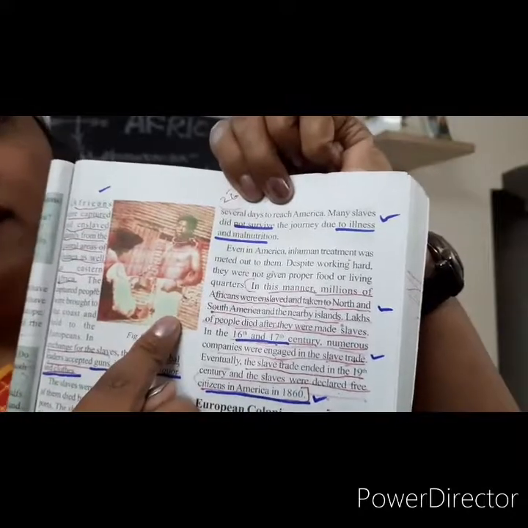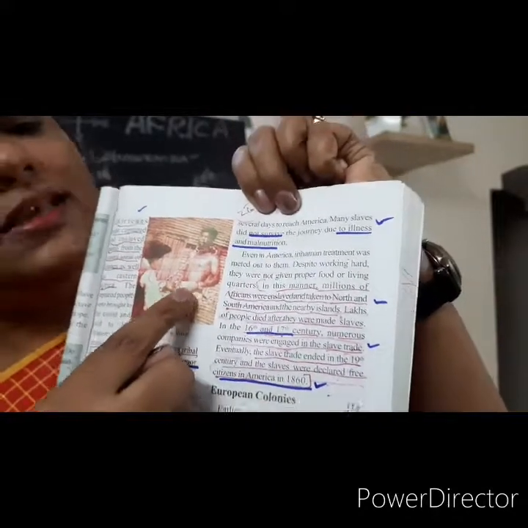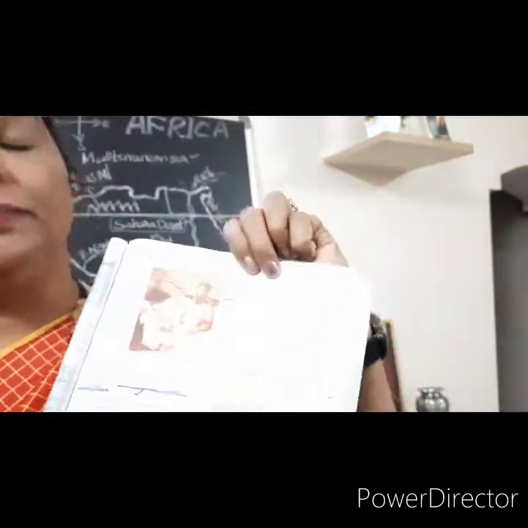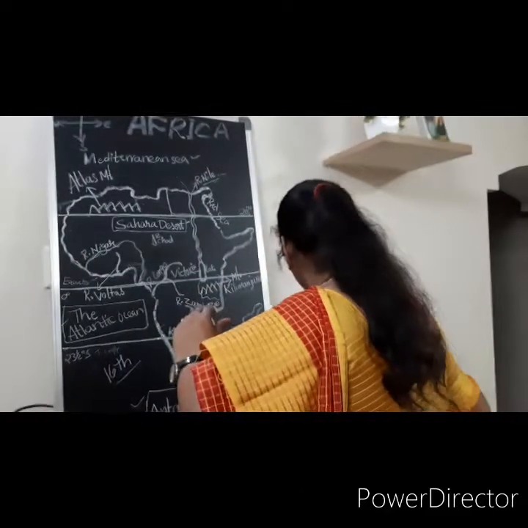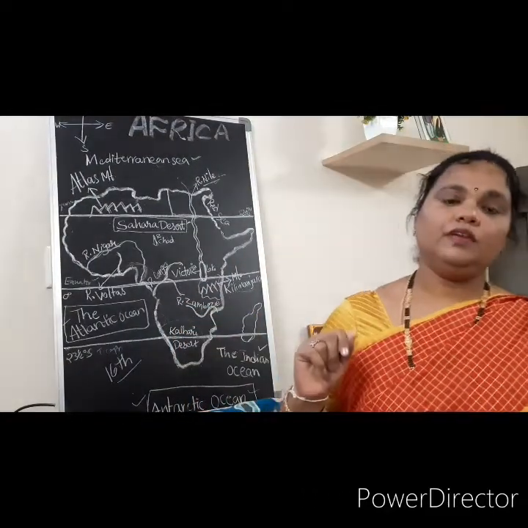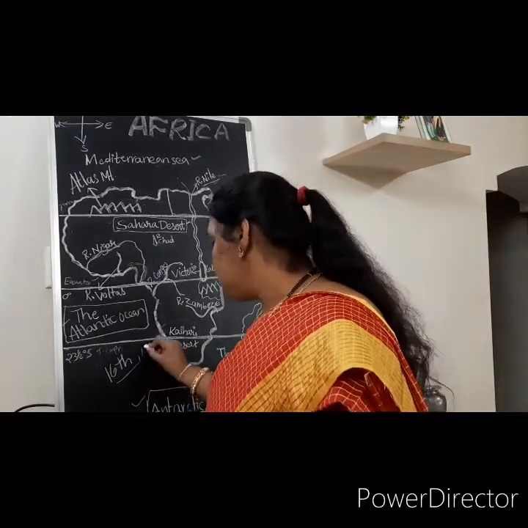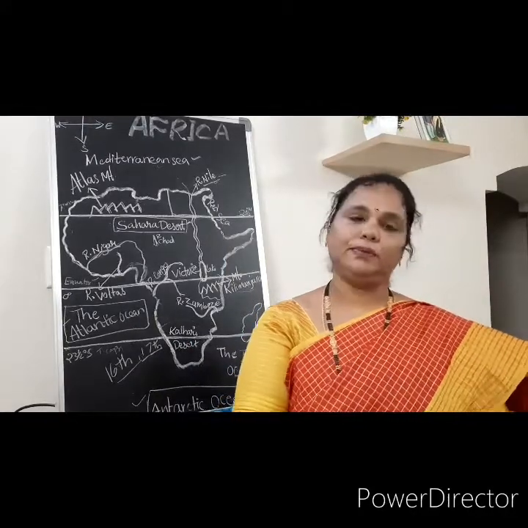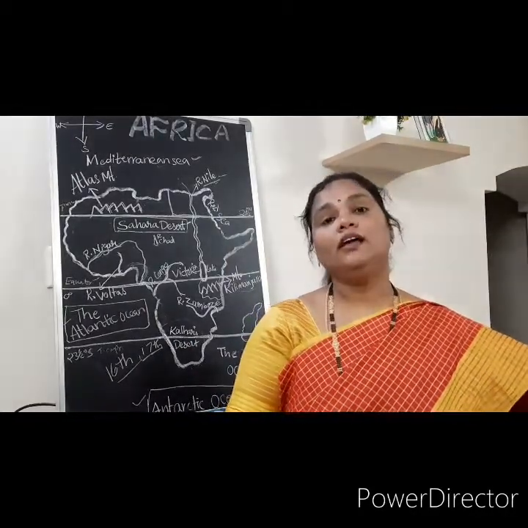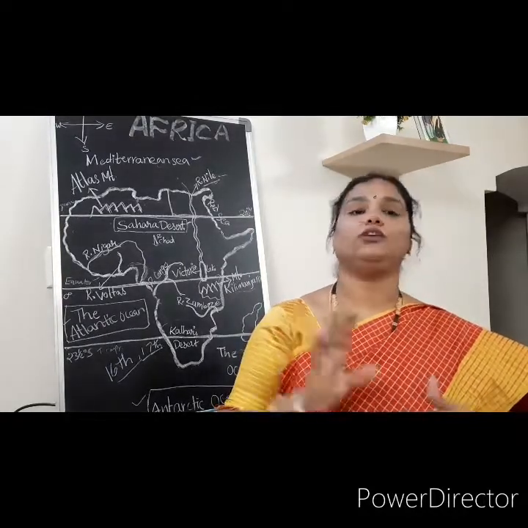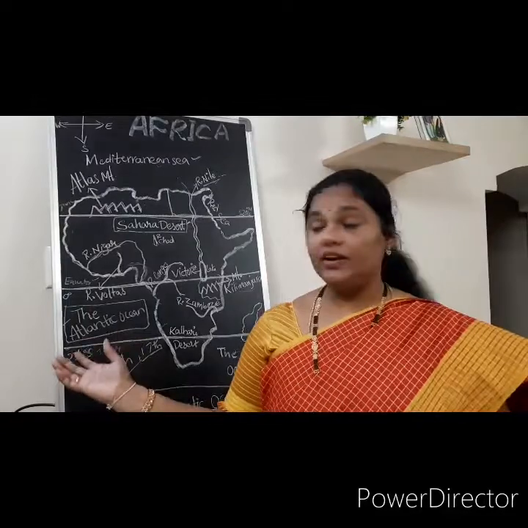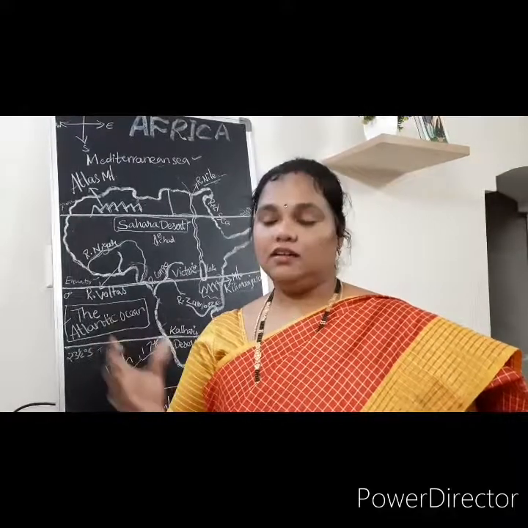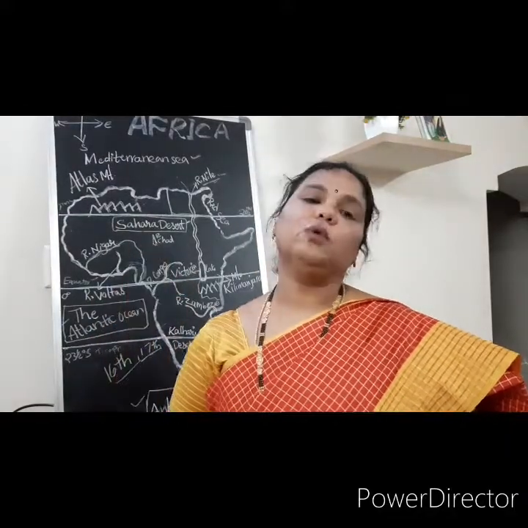Are you seeing a chain on the neck of the person? See, what a bad treatment of people. Like that, they collected people from Africa and sent them to North America and South America. In the 16th and 17th centuries, the slave trading business was prosperous, well developed. Intelligent African people had the authority to sell the slaves. Understand? So in the 16th and 17th centuries, the trade was continuously prosperous. They sold the slaves to whatever European wanted.